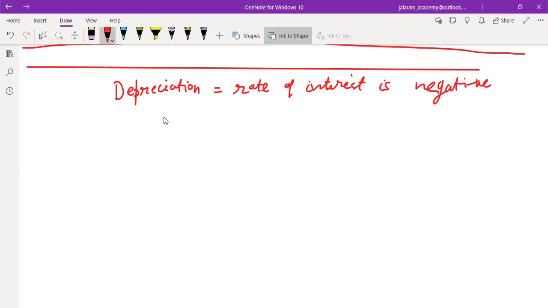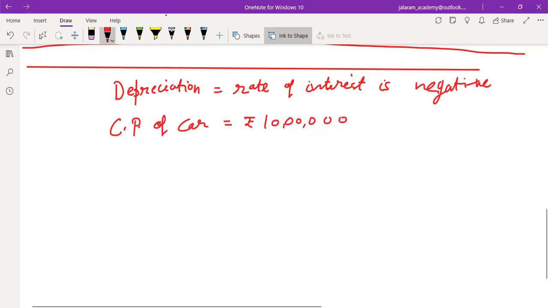in some object. For example, if we have bought a car with CP as rupees 10 lakh, okay. So if we have invested rupees 10 lakh in buying a car, this is its initial value. We represent it by V naught.